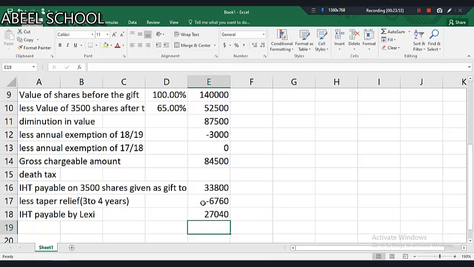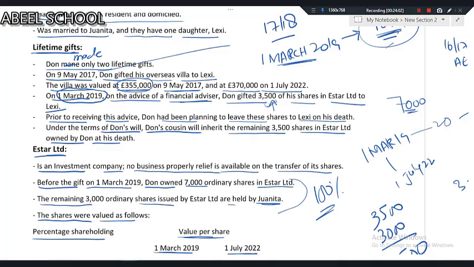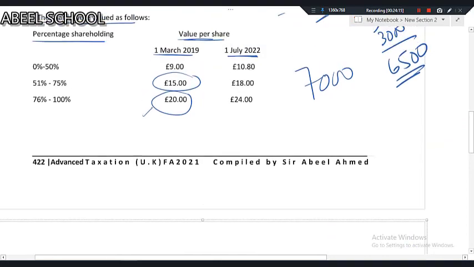Actually, Lexi will have to pay 27,040. Still 3,500 shares are left, and it is written in Dawn's will. The remaining 3,500 shares will be given to the cousin of Dawn. But obviously he died on 1st July 22, so we'll take that value.